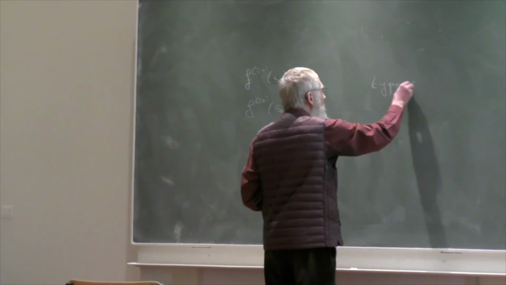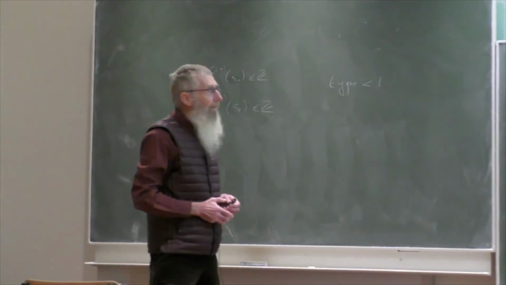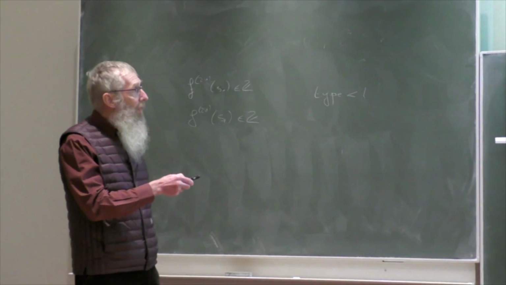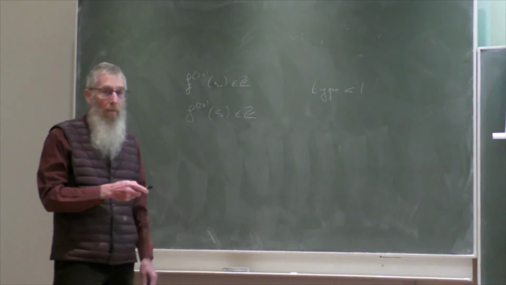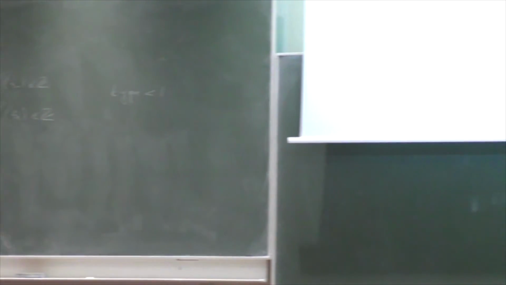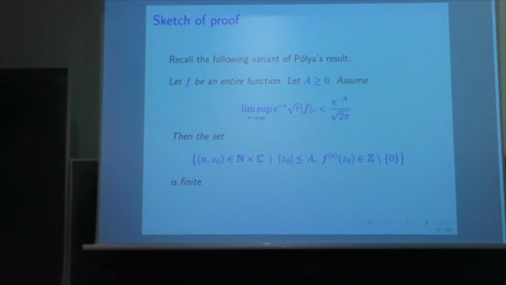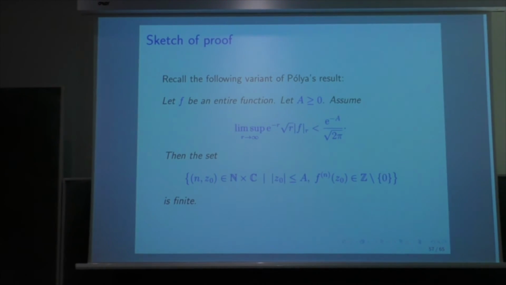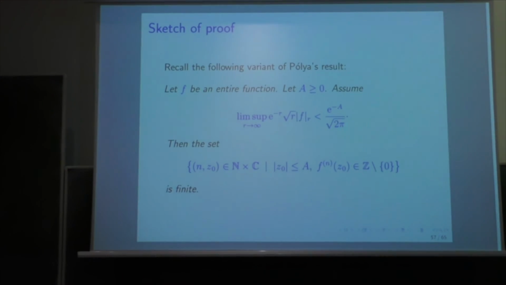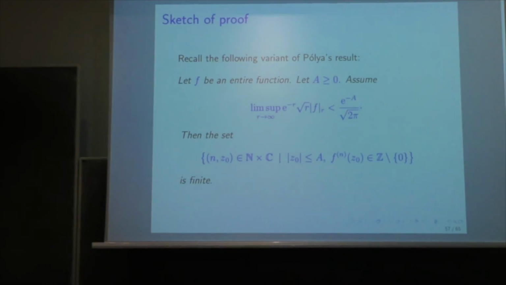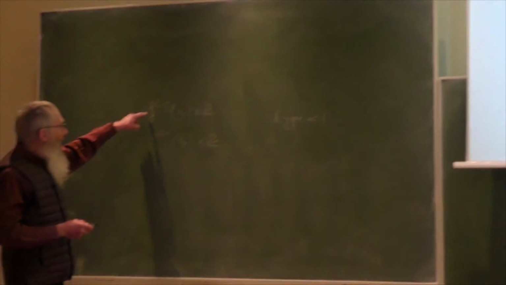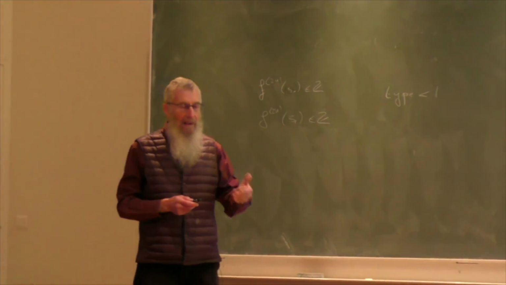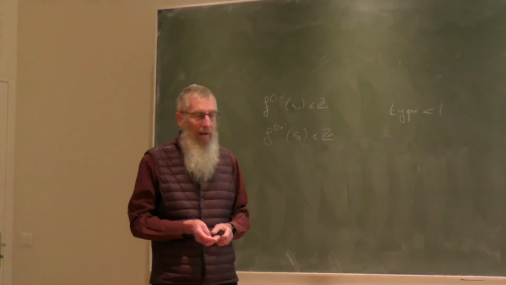Exponential type is less than 1. And so when you look at the assumption which is here, this assumption is satisfied because F_r is bounded by exponential (1 minus epsilon) r, and so this lim sup is 0. And so, given the assumption, we deduce that the set of numbers f^(2n)(S0) and f^(2n)(S1) which are not 0 is finite.